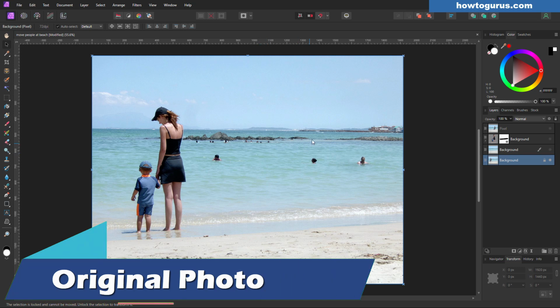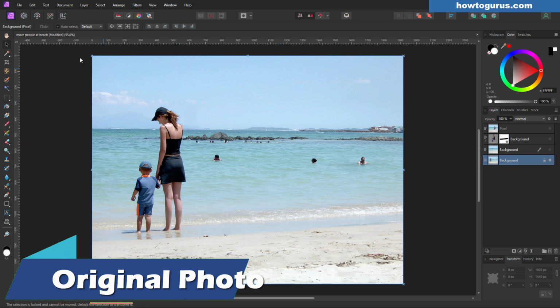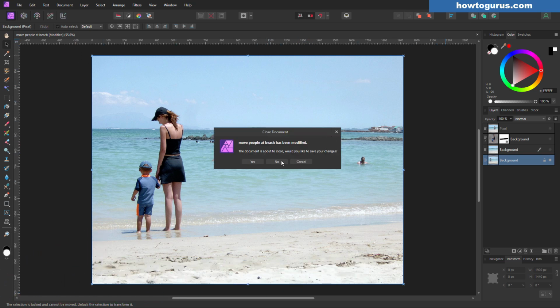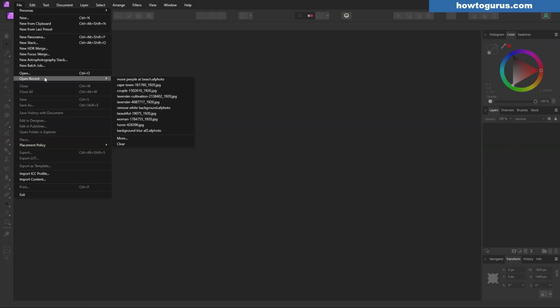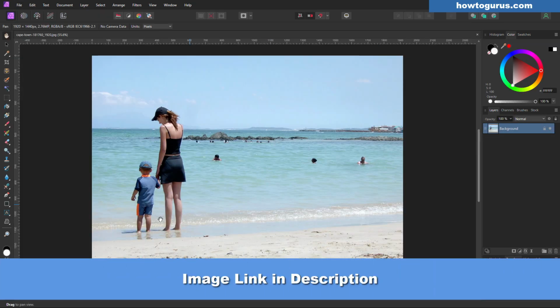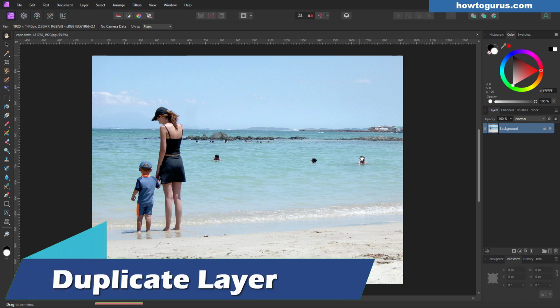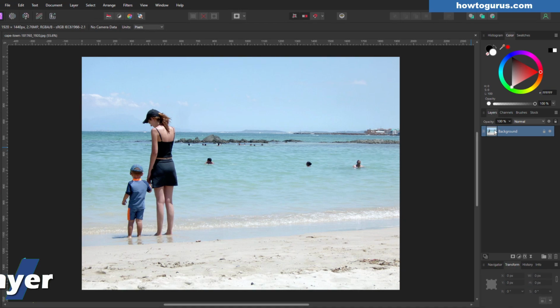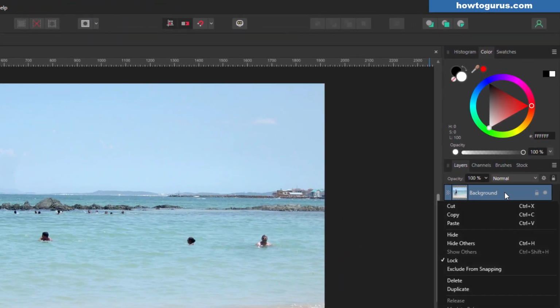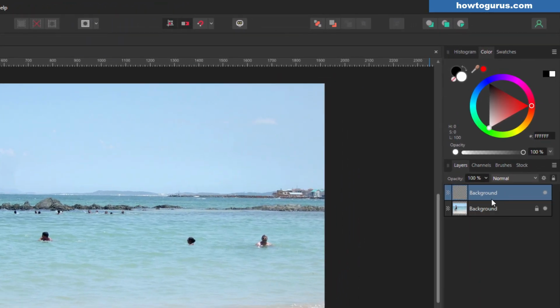Okay, the first thing you need to do is to open up your photograph. I'll close this one down. There we go. And here's the original photo. I'll put a link for this in the description so you can download this and try this yourself. Now, the first thing you want to do is to make a duplicate of this layer. Over here where it says background, right click and duplicate. You can then hide the original. That's our safety in case things go wrong. We can go back to the original right here, right in the same file.